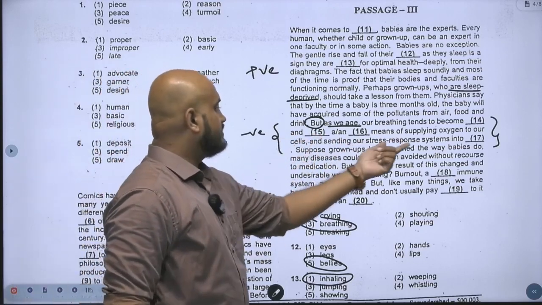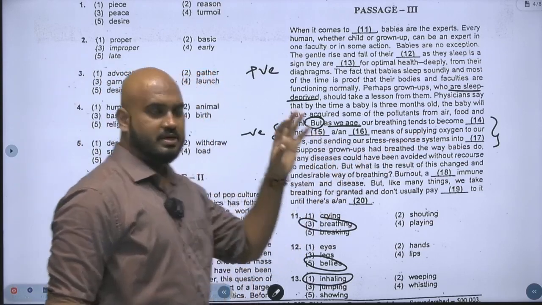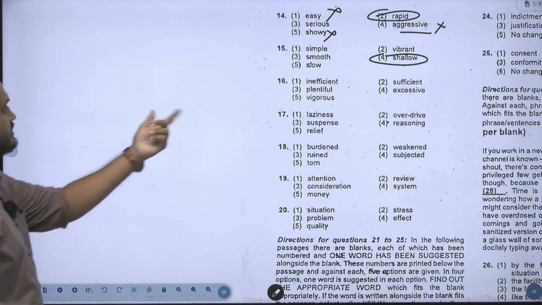Supplying to and sending a stress response system into dash. So all of this is negative. So what negative word comes, see, the 16th.